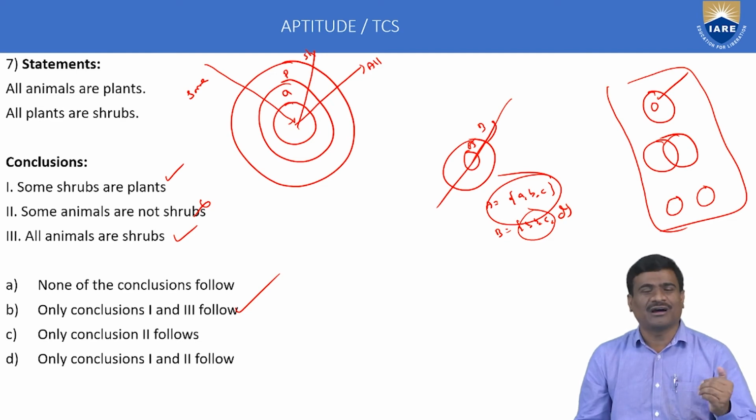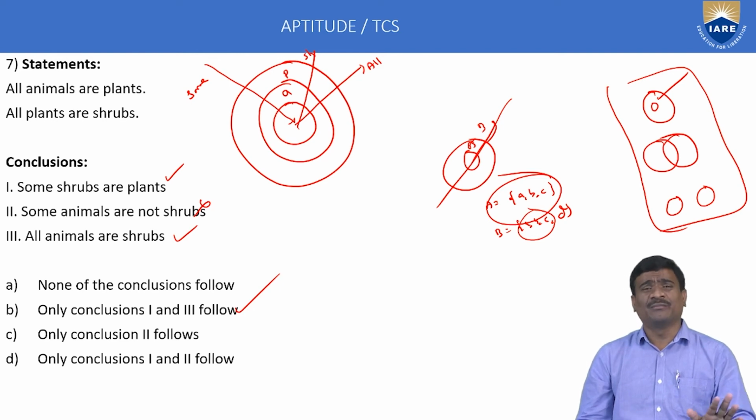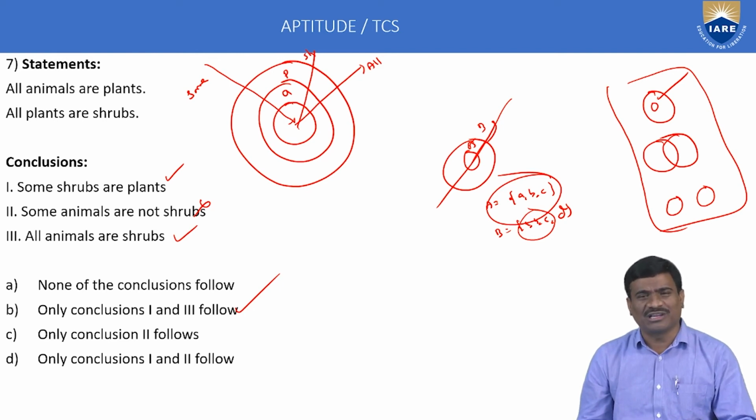Next, in MCAT and other essential examination patterns, minimum 3 to 5 marks come only from the deduction topic, but in the TCS test pattern only 2 marks. Okay, 2 questions, 2 minutes.